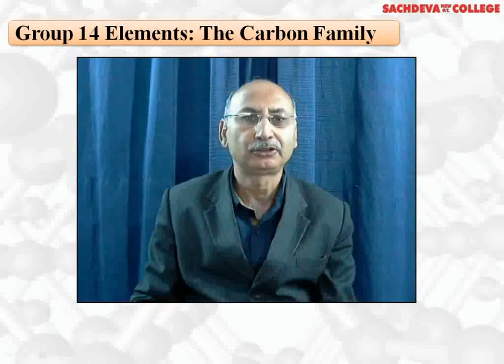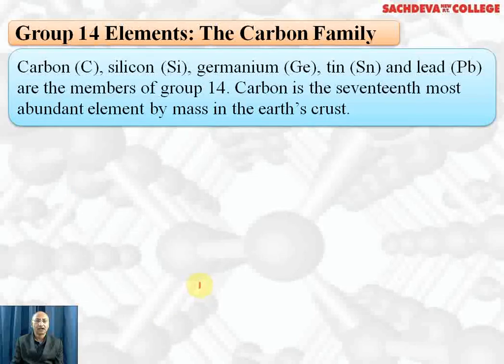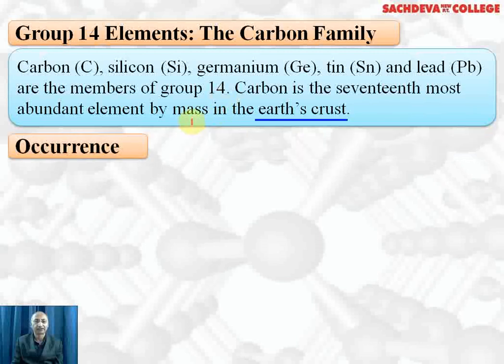Let's continue with group 14 elements, that is the carbon family. Carbon with atomic number 6, silicon with 14, germanium 32, tin 50, lead 82 are the members of group 14. Carbon is the 17th most abundant element by mass in the earth's crust.